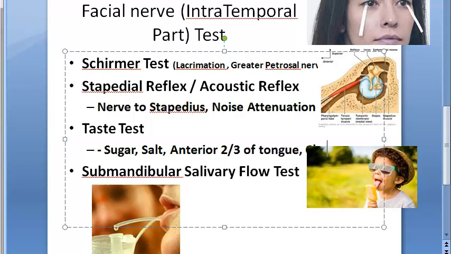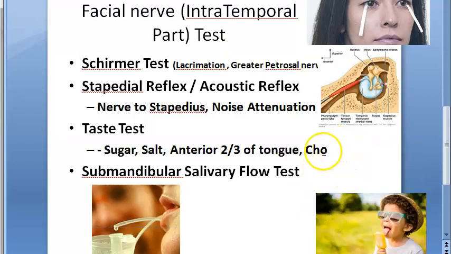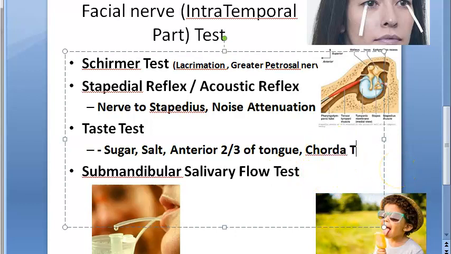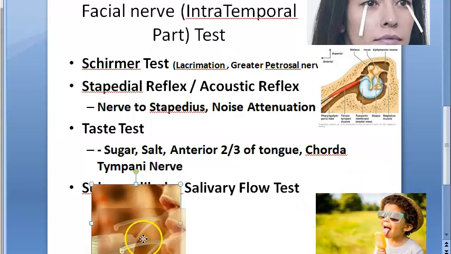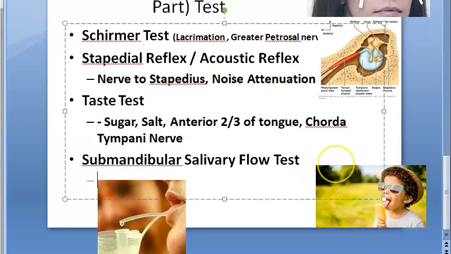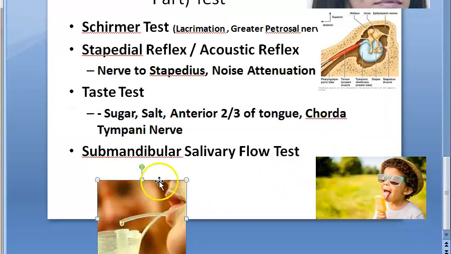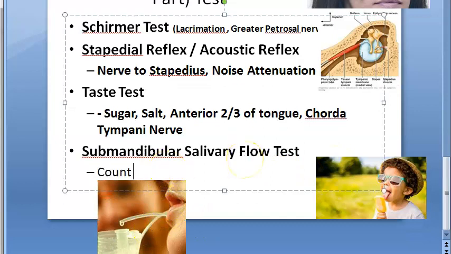And what will you say? Checking what? Chorda tympani nerve. Then lastly, submandibular salivary flow test. You will say count the drops of saliva. Then what is this again checking? Chorda tympani nerve.